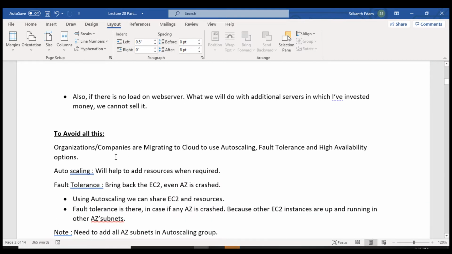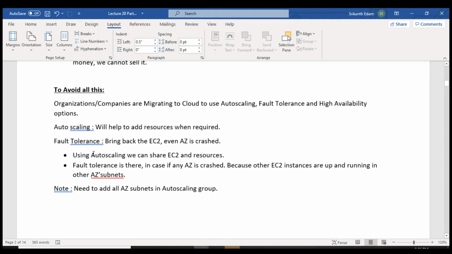So to avoid all this, many organizations and companies started migrating to the cloud to use auto scaling, fault tolerance and high availability options. What exactly auto scaling does is it will keep adding resources whenever there is a requirement. And fault tolerance: in a region we have multiple availability zones available, right?